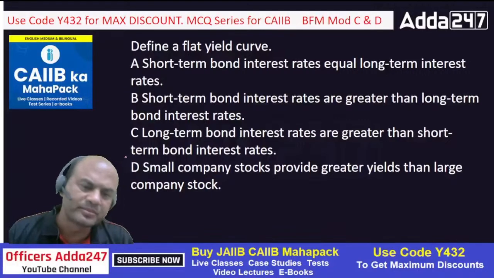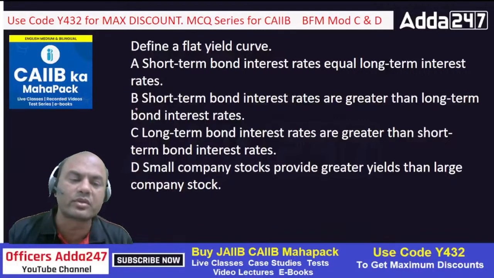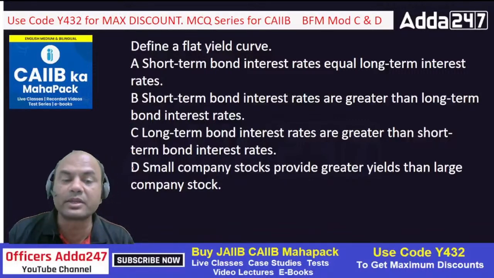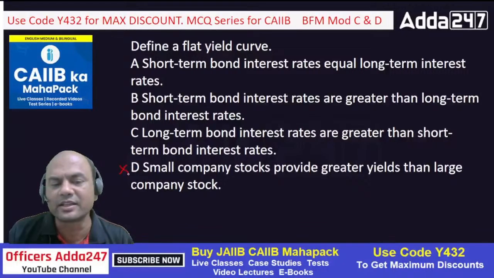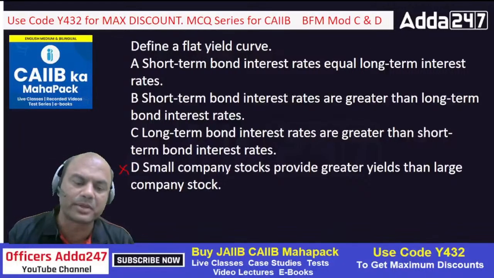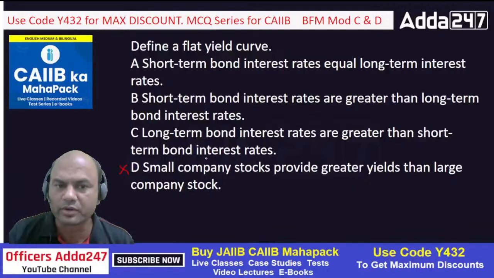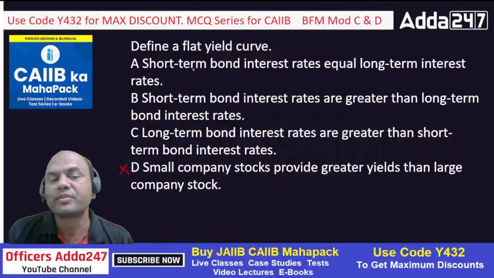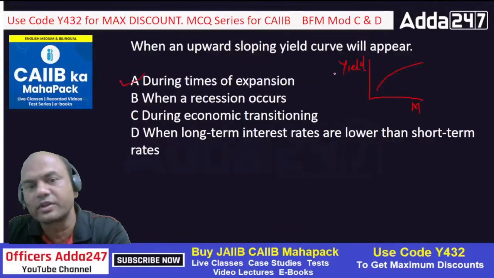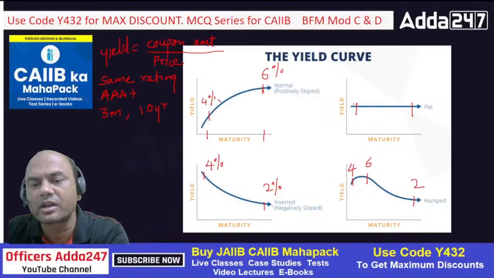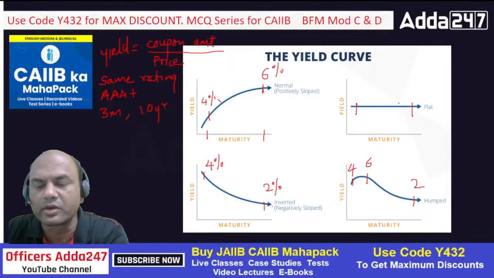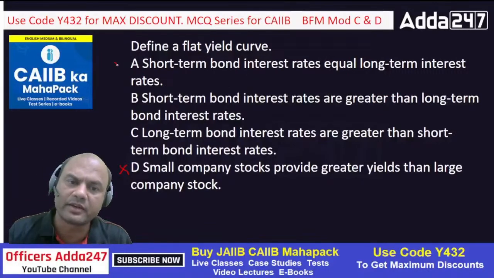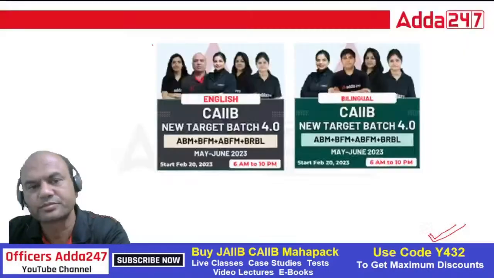See here, firstly, is D correct? Firstly, move out whichever is abruptly not required. So that is what, for example, D. D is totally out. This has nothing to do with this flat yield curve, right? Small company and large company. No, no question. Out. Okay. Now only A, B and C. What did we see about this? Equal, right? Just now we saw this. See this flat yield curve. Short bonds equals to long bonds, right? So it is flat yield curve is basically A, right? A is the answer. Next one.